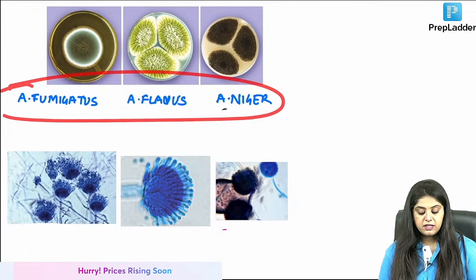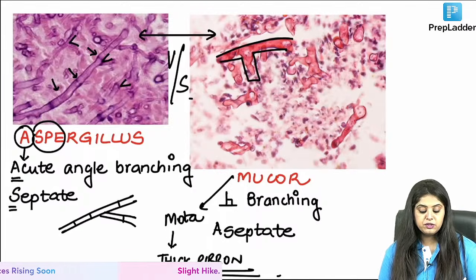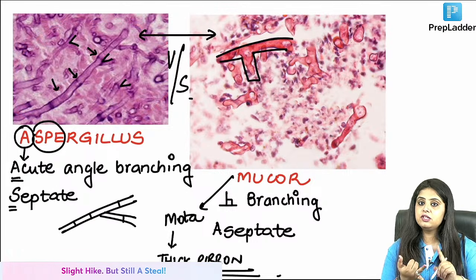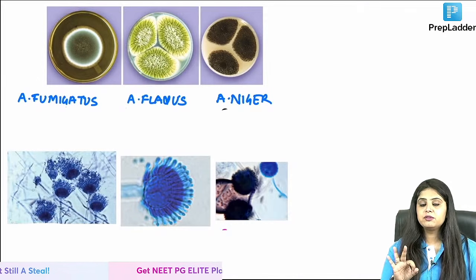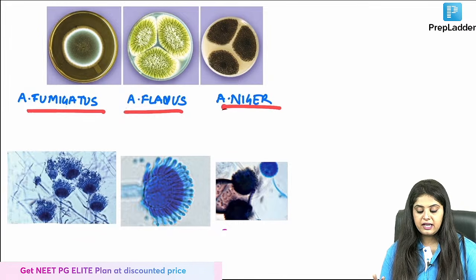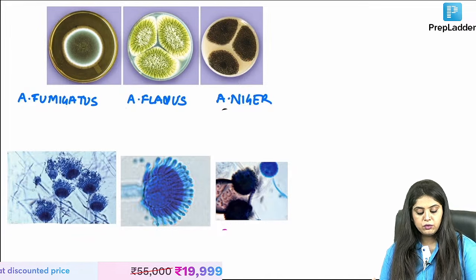They will ask you the three variations for aspergillus. Firstly, how does aspergillus look under the microscope? Acute angle branching, septate, पढ़ लिया. What are the three types of aspergillus? Fumigatus, flavus and niger.